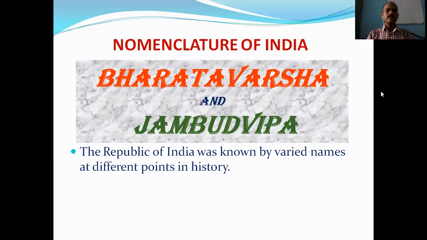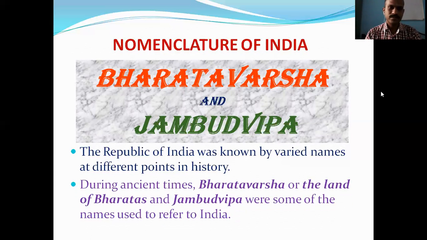Okay, the Republic of India was known by very varied names at different points in history. So the first are Bharatvarsha and Jambudvipa. During ancient times, Bharatvarsha, or the land of the Bharatas. Bharata was the ruler of this land, therefore it was known as Bharatvarsha. Bharatvarsha and Jambudvipa were some of the names used to refer to India. So India was referred to with the help of these two names, either Bharatvarsha or Jambudvipa.